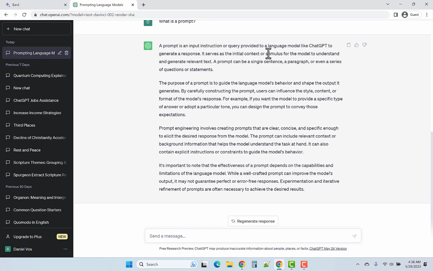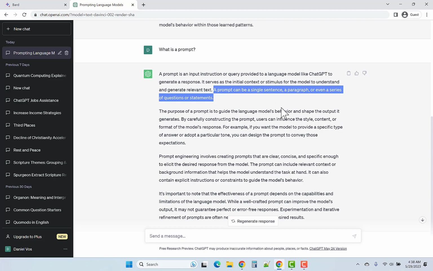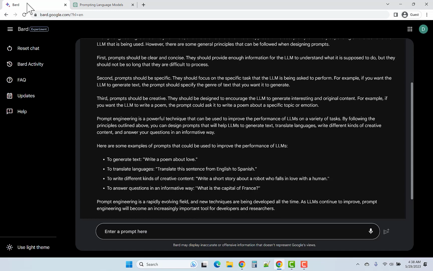I think that's a helpful distinction. So that we'll learn in a later lesson about the power of providing context. This is helpful. A prompt can be a single sentence, such as what I just typed there. What is a prompt? It can be a paragraph. It can be a series of questions or statements. All right, so there's some points there.